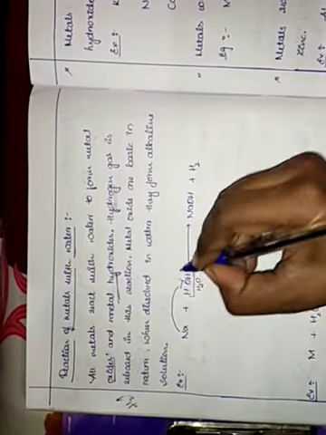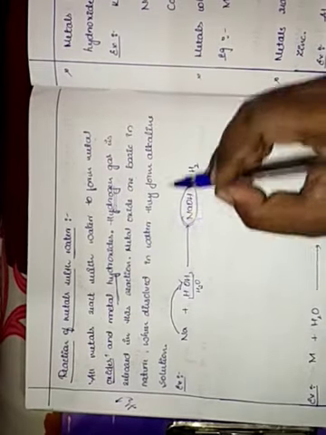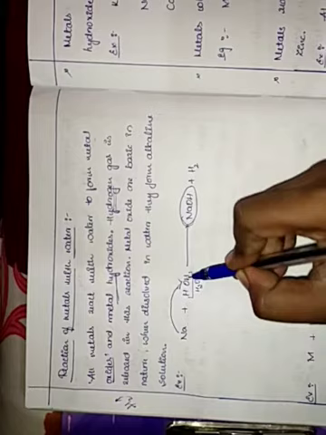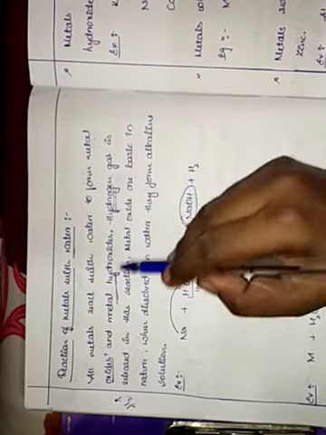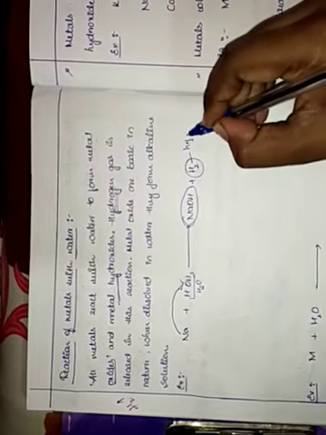Sodium is getting reacted with OH, with hydroxide, to form NaOH. Got it? Whereas it is releasing hydrogen gas.